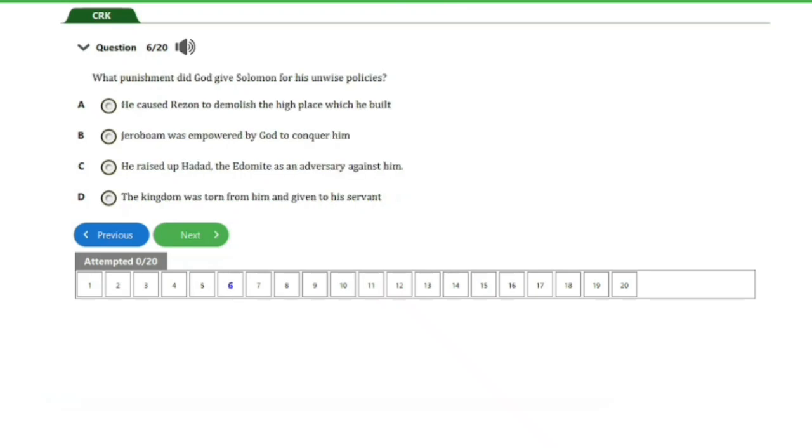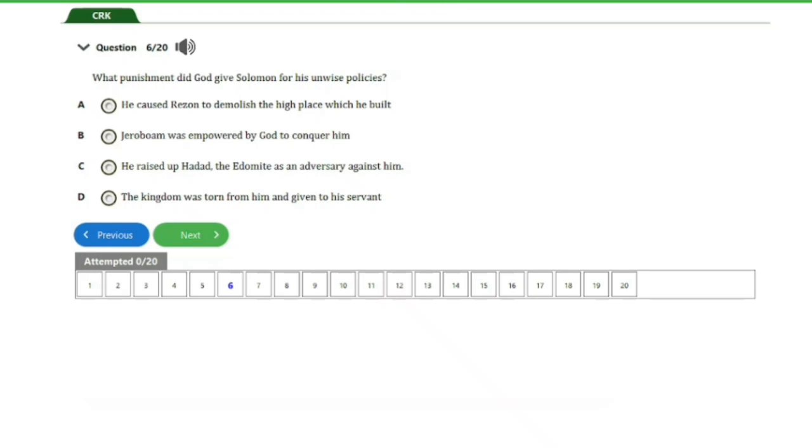So guys, we have here question number 6. It says, what punishment did God give Solomon for his unwise policies? We have A, he caused Rezon to demolish the high place which he built. B, Jeroboam was empowered by God to conquer him.